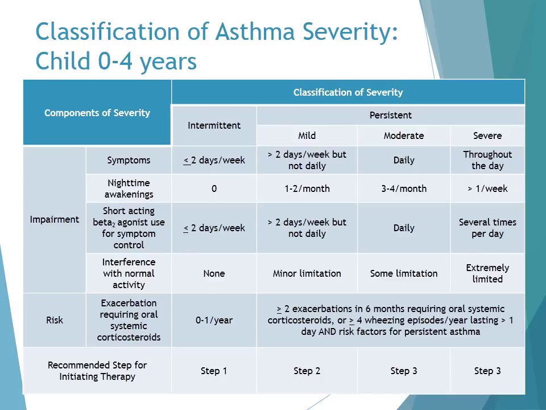So for example, if we have a 3-year-old patient who has symptoms 1 day a week, experiencing no nighttime awakenings, using their short-acting beta-2 agonist maybe once a week, and has no interference with normal activity, we would classify this patient as having intermittent asthma. And then the treatment options we would look at would be those that are listed under step 1 of the chart on the next slide.